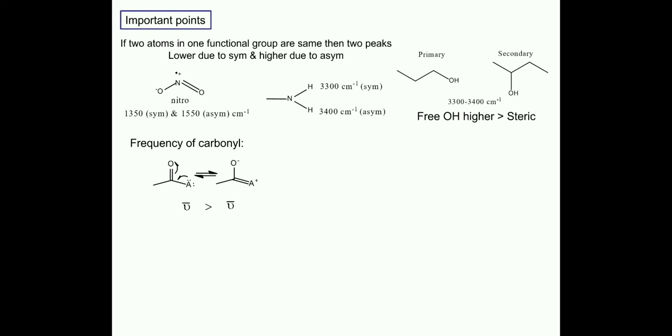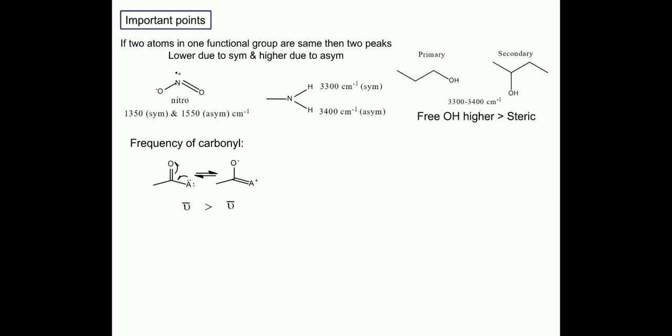So if we have a carbonyl containing a group which has a lone pair, what will be the effect of the lone pair containing group on the frequency of carbonyl? If we see the structure, and there is a lone pair containing atom, then the lone pair is shifted to that bond, and the double bond is shifted to oxygen.